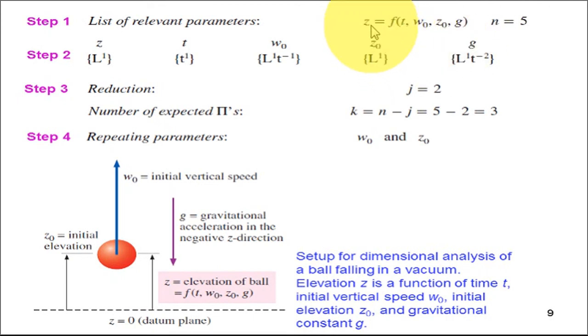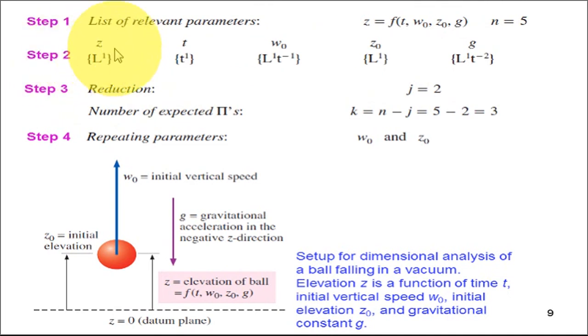So z is the dependent parameter and these are independent parameters, but we count all of them, a total of n relevant parameters in a given physical problem. In step number 2, we write down the dimensions of each and every term.